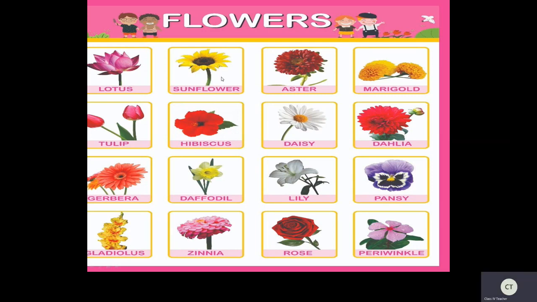Lotus. What is this flower? Sunflower. Aster. Marigold. So you know all about all these flowers, right children? Have you seen them in your daily life? Yes. Tulip. So during functions and marriages, they decorate with these flowers, right children? Have you ever played with these flowers? Yes. Gerbera and this tulip mainly, and this gladiolus, all these flowers are mainly used in marriages for decorating the stage, right children? Have you all recalled these flowers?